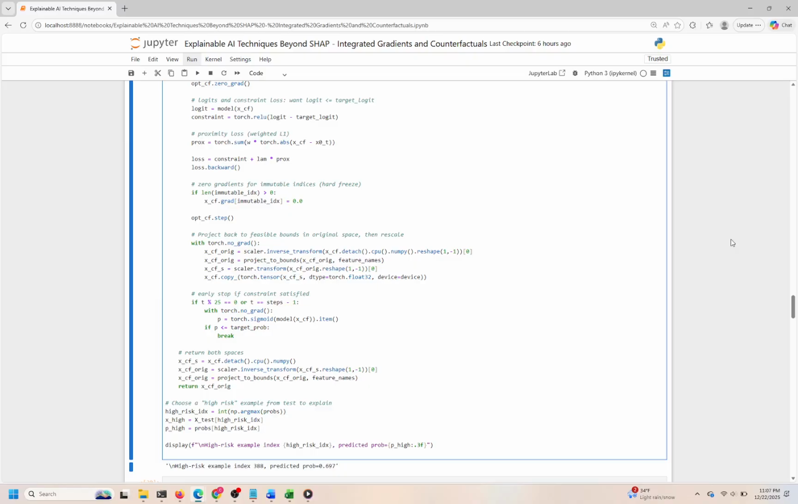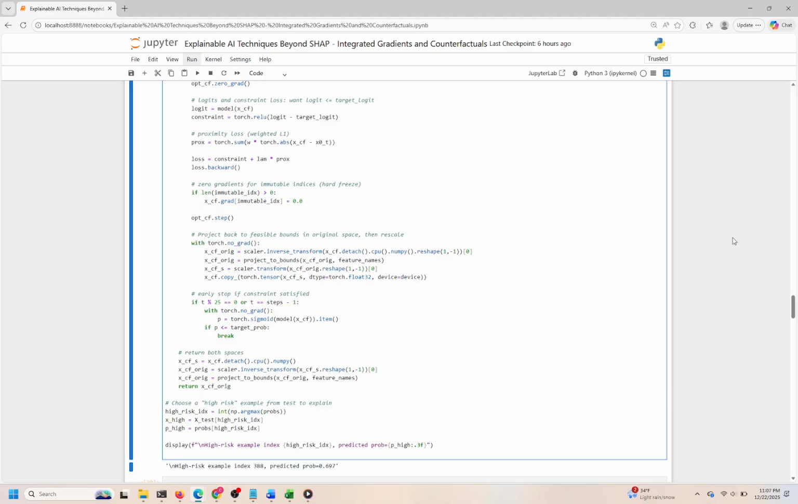To demonstrate, we select the highest risk example from the test set by finding the index with the maximum predicted probability. We extract its feature vector and predicted risk. Displaying this example sets the stage for generating a counterfactual and interpreting what changes could flip its risk assessment. Overall, this approach combines domain knowledge about feature mutability, realistic bounds, and gradient-based optimization to produce actionable counterfactuals. These counterfactuals help users understand the model's decision boundaries and identify feasible ways to improve outcomes.